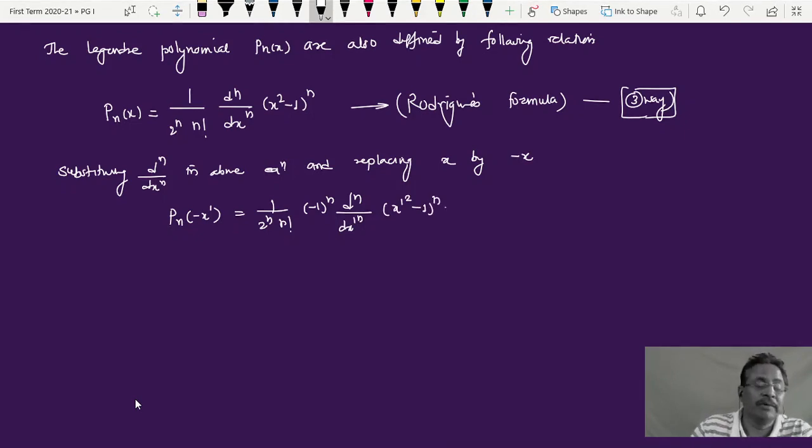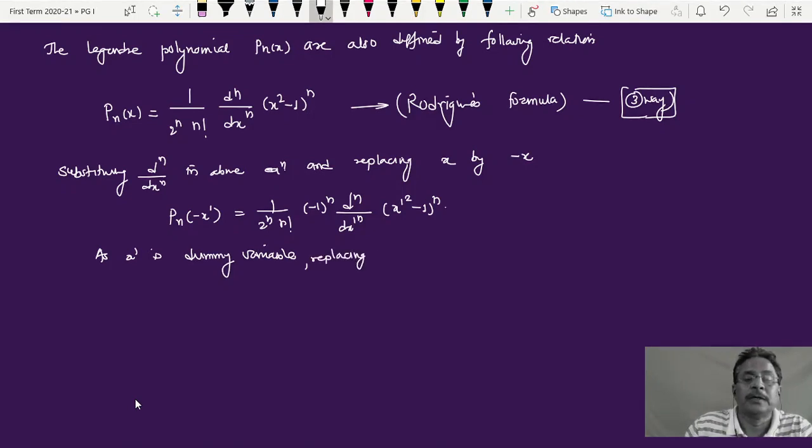Okay, and one more thing we are doing here, as this x prime is a dummy variable, I think it is a bit difficult for most of the students to understand why we are doing this. Doesn't matter, it's not that difficult. Dummy variable, replacing it by x we get.